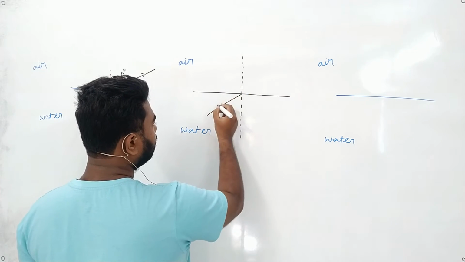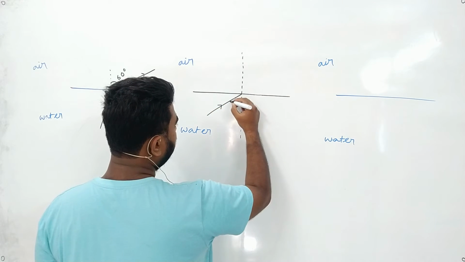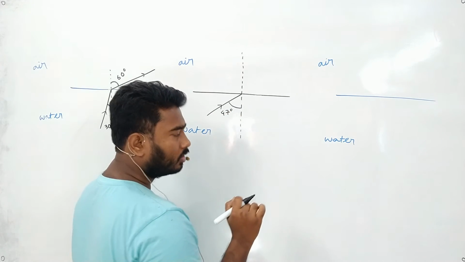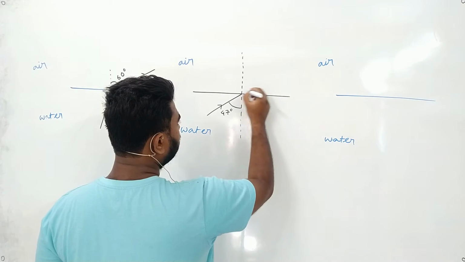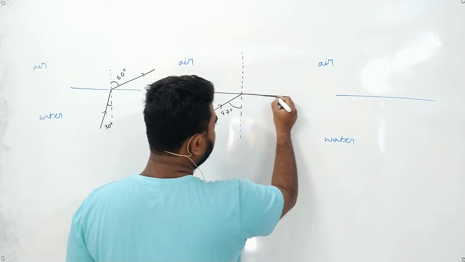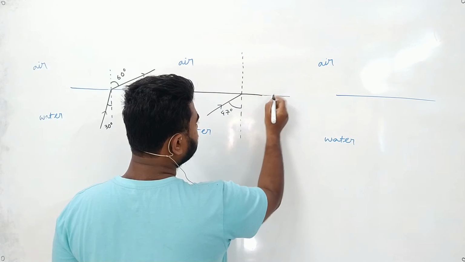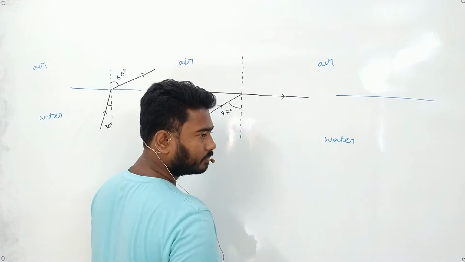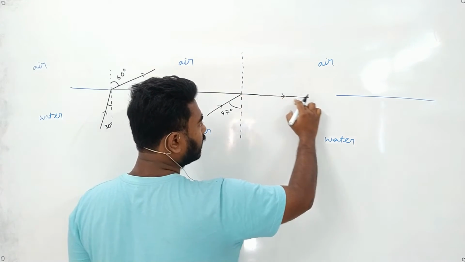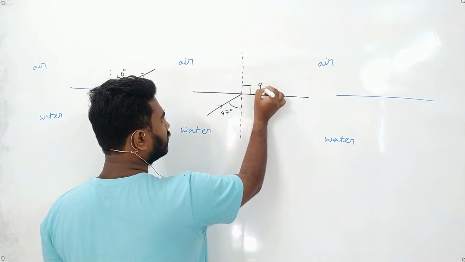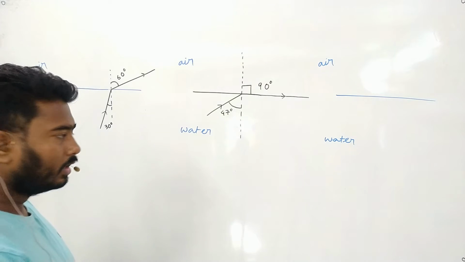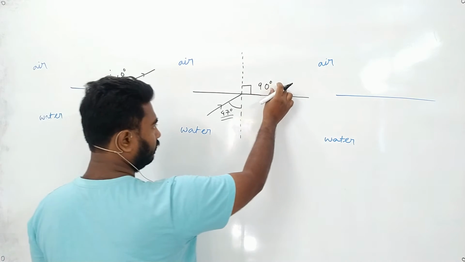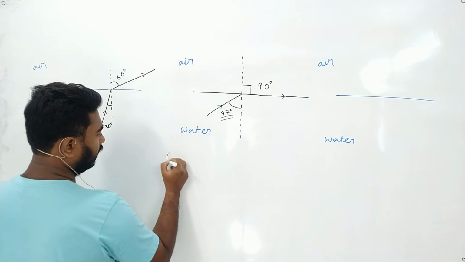See, suppose a ray of light is coming from this direction. Now this angle is 47 degree, say. When this angle is 47 degree, the ray will pass along the surface. If the ray after refraction will pass along the surface, this angle of refraction will be 90 degree. This angle 47 degree, for which the angle of refraction is 90 degree, is known as critical angle.